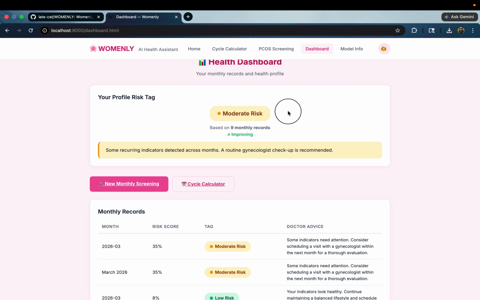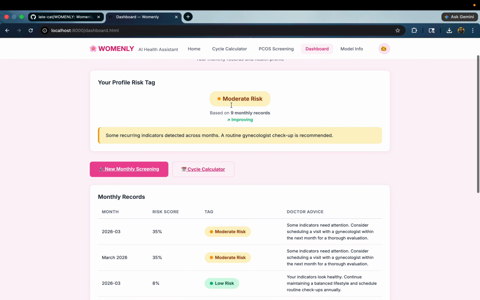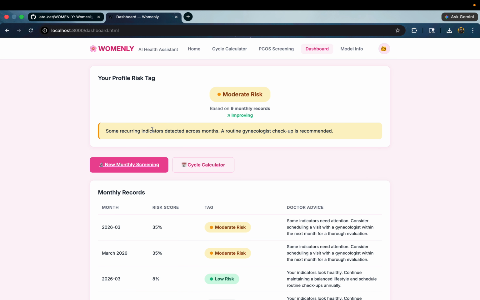So the woman can see which condition her health belongs to, and how much it is improving or depreciating. She can watch it at one glance, which could be very helpful to her. We divide the risk into red, yellow and green, so it's very easy and user friendly. If the risk becomes red, meaning a very severe risk, it will show it and automatically recommend a gynecologist. At moderate risk a routine gynecologist visit is recommended, but at a critical stage, if it becomes red, it will instantly recommend: consult a gynecologist immediately.